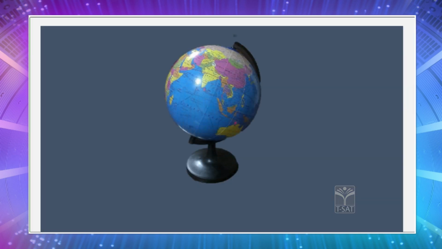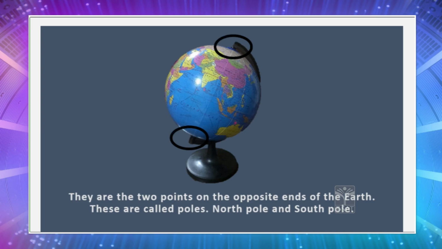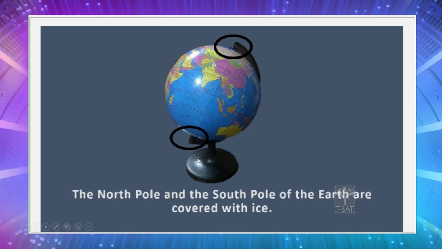You must have observed the 2 poles on the opposite ends of the earth. One is on the north and the other one is on the south. The pole which is towards the north is called the North Pole and the pole which is towards the south is called the South Pole. The North Pole and South Pole of the earth are covered with ice.